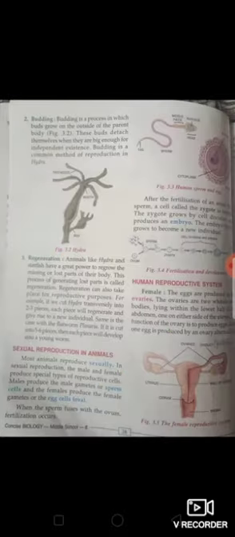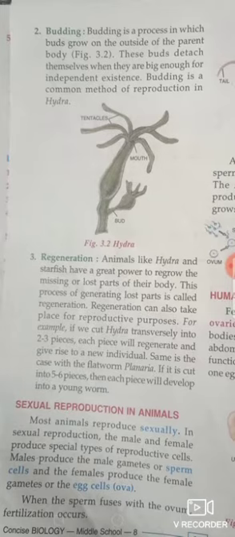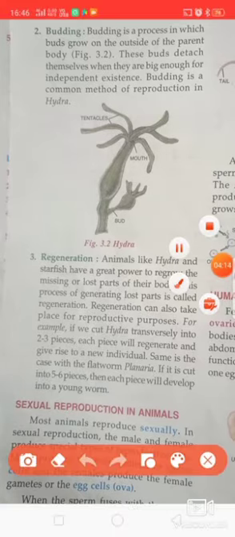So the second type of asexual reproduction is budding. Now in budding also, as you can see, this is a picture of hydra. So this is a bud. Bud means, as from the plants a new plant arises. In the same picture you can see this is an organism.